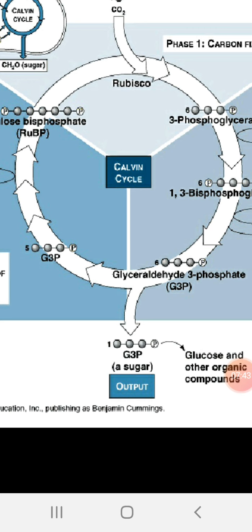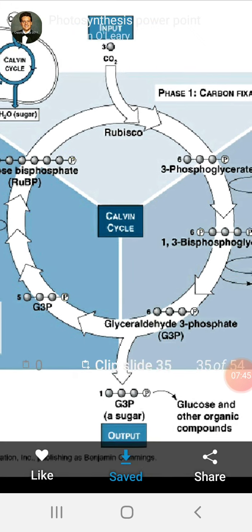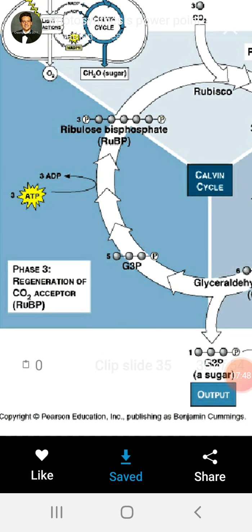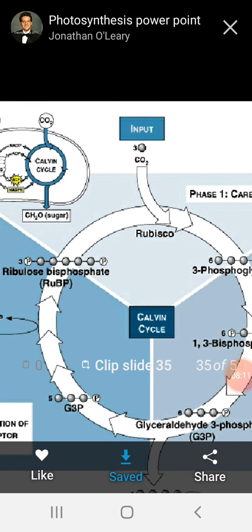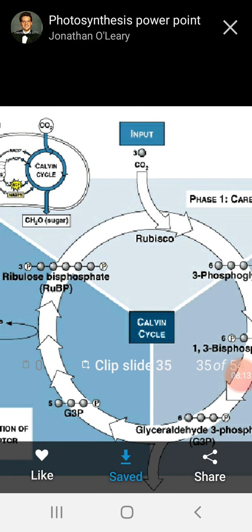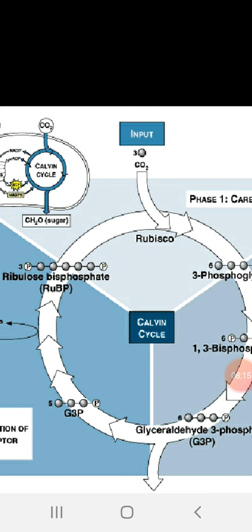Again, the rest is said to be the regeneration process. The carbon dioxide acceptor, ribulose biphosphate, is regenerated by the pathways, and again it requires energy to activate this ribulose biphosphate. Again ATP molecules are supplied for its formation, and in this way the Calvin cycle operates in the stroma region of the chloroplast.